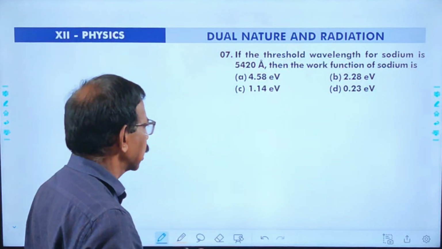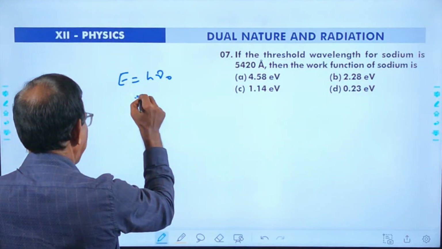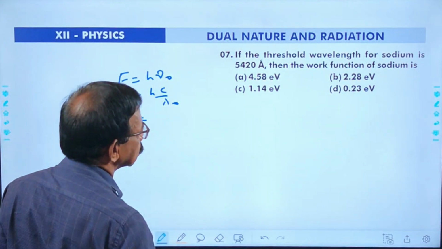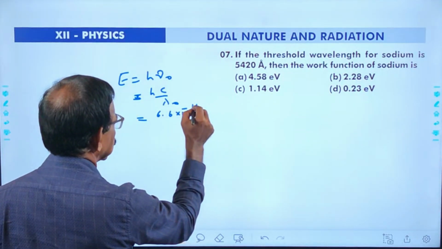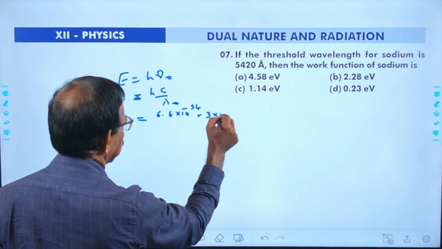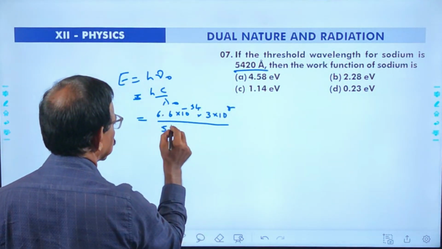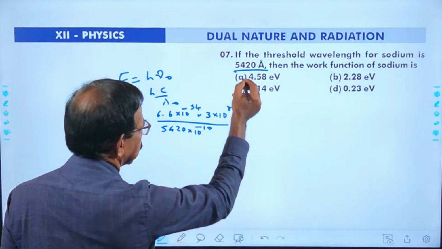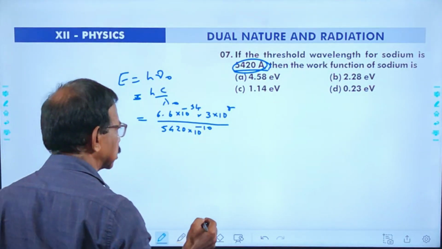Here we may calculate like this: E equals h nu 0 equals h into c by lambda 0. h is 6.6 into 10 raised to minus 34, c is 3 into 10 raised to 8, by lambda 0, 5420 into 10 power minus 10. Angstrom can be converted to meter by multiplying with 10 raised to minus 10.